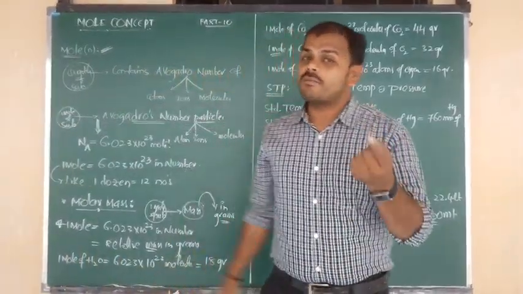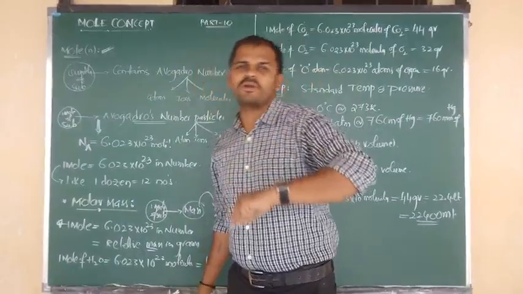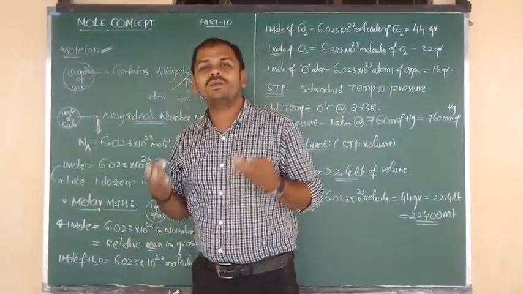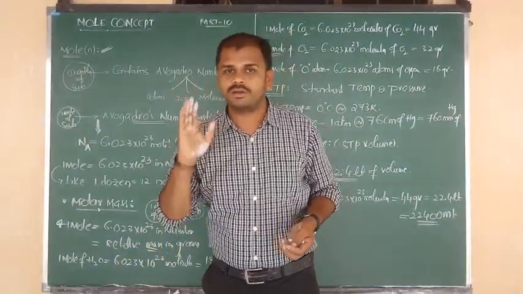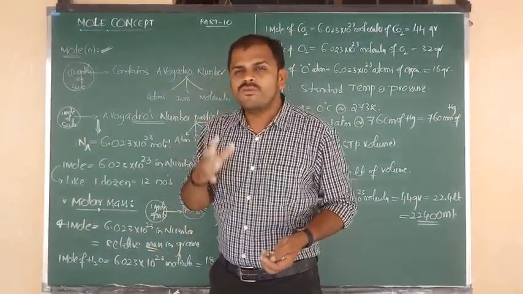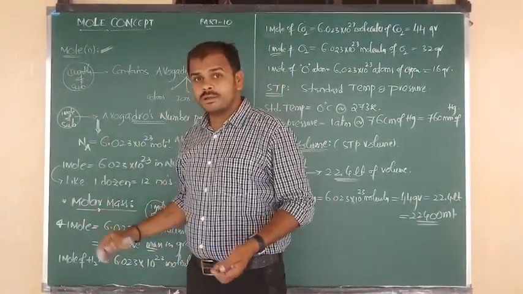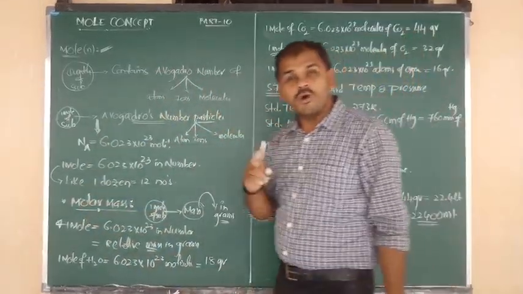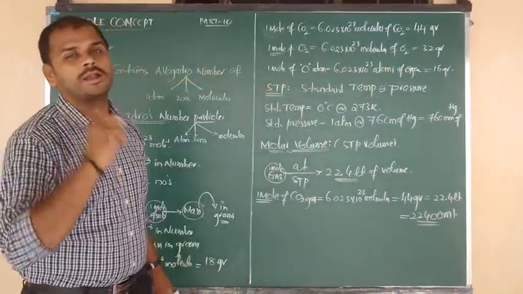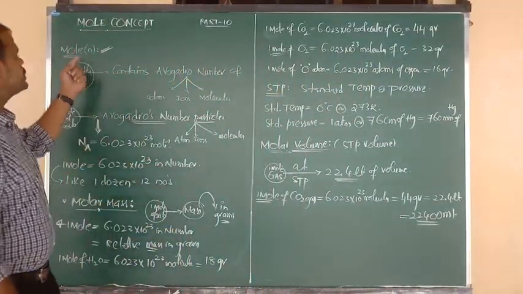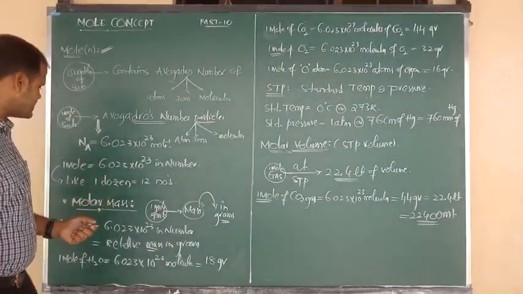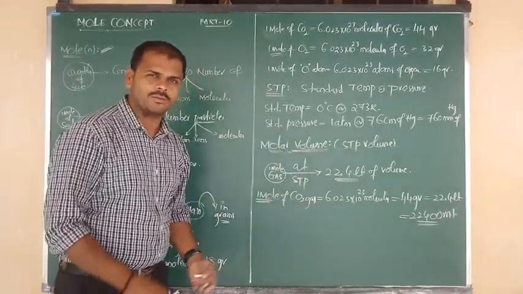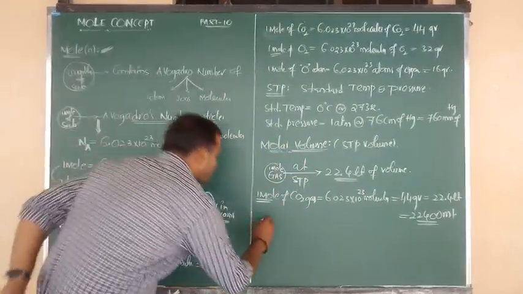Now, one formula I am going to give you. This formula is important for you. How to calculate the number of moles? What is the formula? Yes, we have to know that formula well. So what is the formula to calculate the number of moles in case of molar mass, in case of molar volume? So how many formulas are required? You require 2 formulas for the calculation of number of moles. One in the case of molar mass and one more in the case of molar volume.